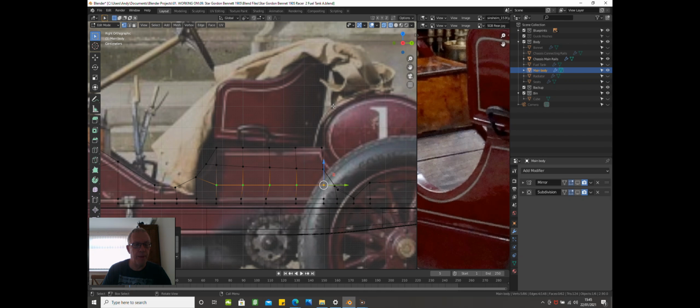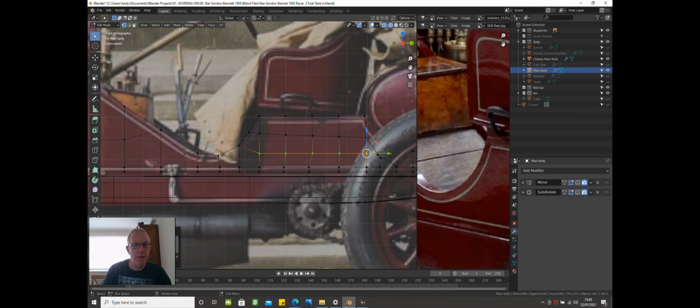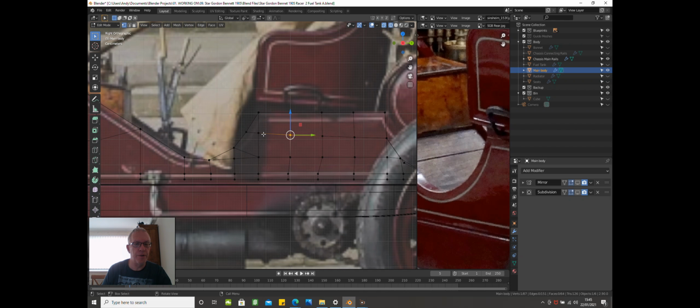Okay, excellent. I'm not liking that, so I'm going to join these two together and press J, which joins those. So we've got a continual line going through, and we've got that going up. We could put another line in there, but I'm not going to at this stage.